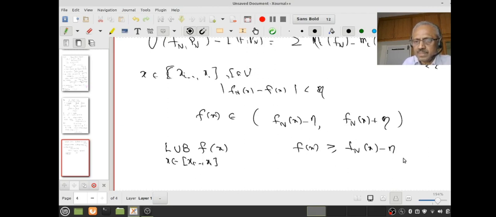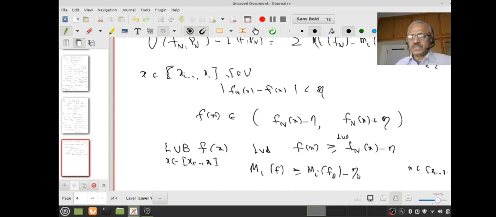Now let me take the LUB of both sides as x varies over the interval xi minus 1 to xi. What will I get here? I will get mi of f is greater than or equal to mi of Fn minus eta. Do you understand that?